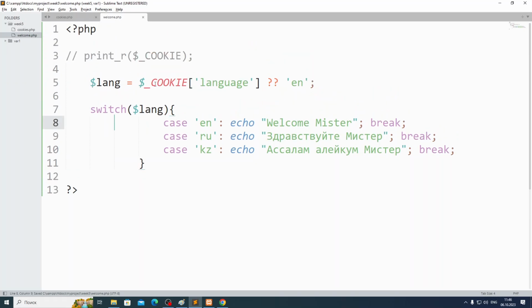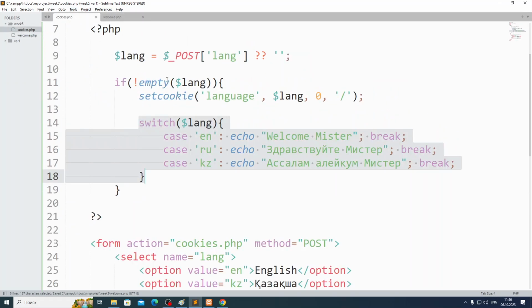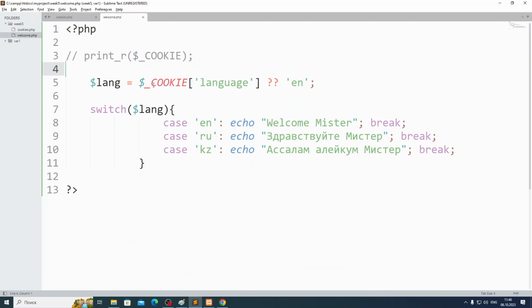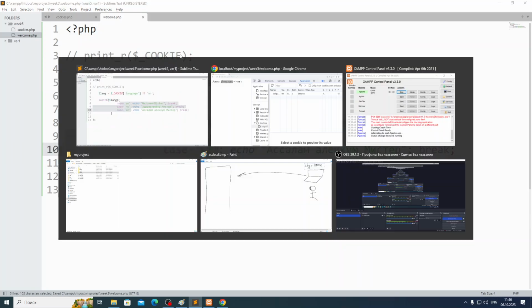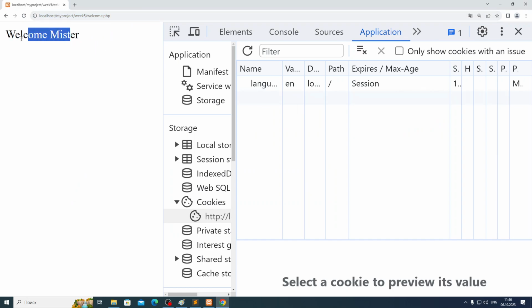So now I'm taking it not from the, before I was taking this language from the form submission, from the post. Now I'm taking it really from the cookie, from his browser information, from the cookie information. I'm taking it from the cookie and trying to show some info here. So now it's welcome Mister.